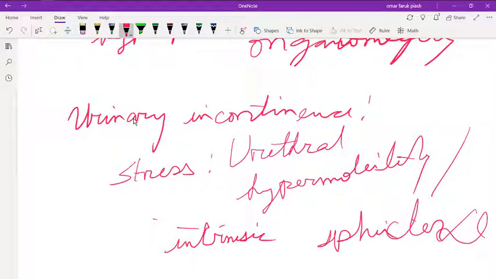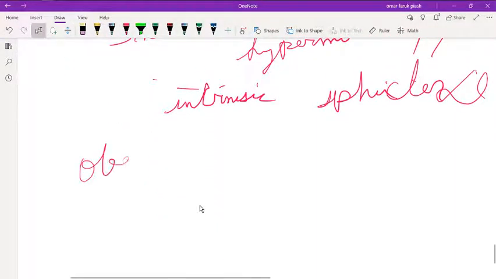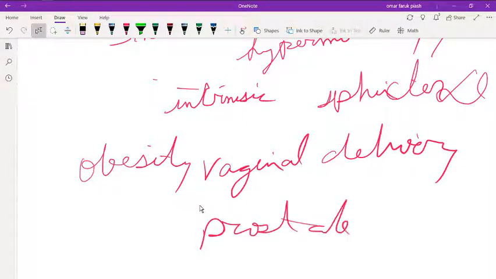It may leak with increased intra-abdominal pressure. Risk factors are obesity, vaginal delivery, and prostate surgery.